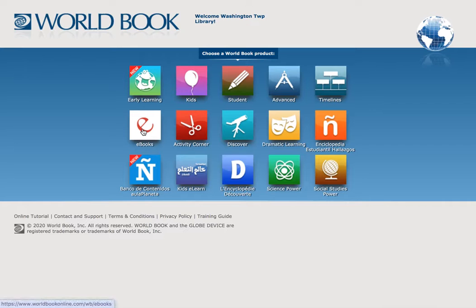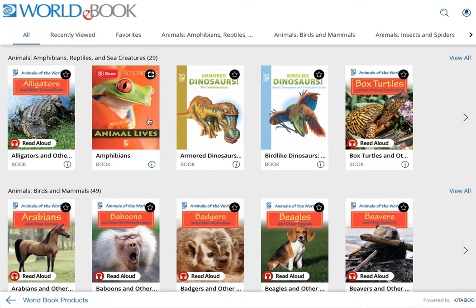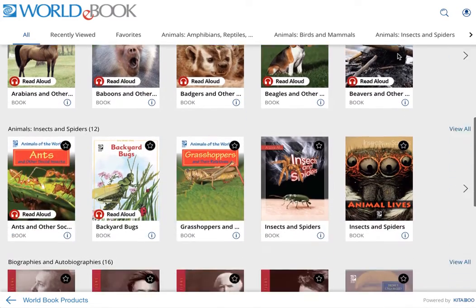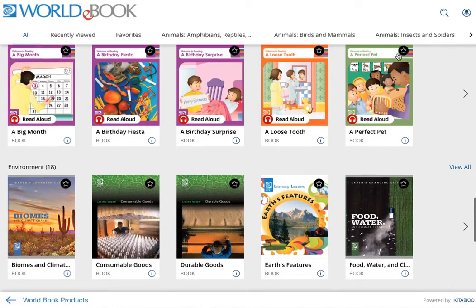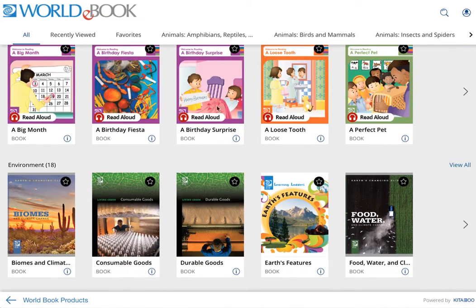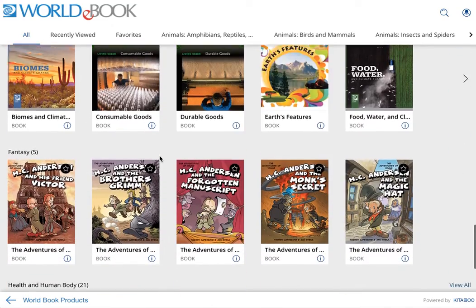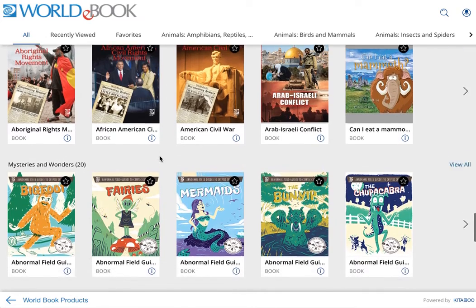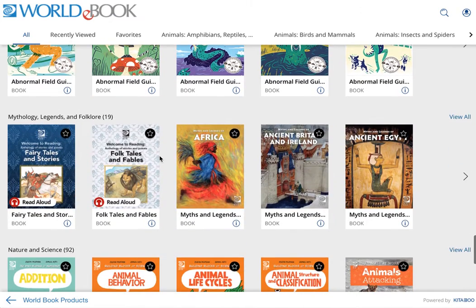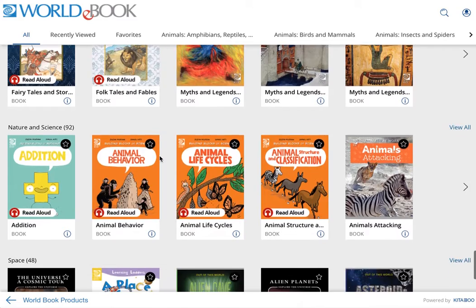We're going to use our eBooks. This is great for our elementary students and some middle grade students. These are easy to digest books, they're easy to read, and they have a lot of information. So they're arranged in topics. We even have some early readers, some fiction books. We have environment, fantasy, health and the human body, history, mystery and wonder, mythology, and so much more.